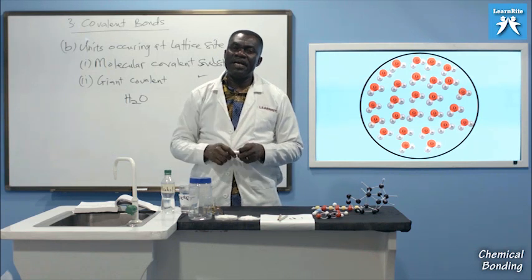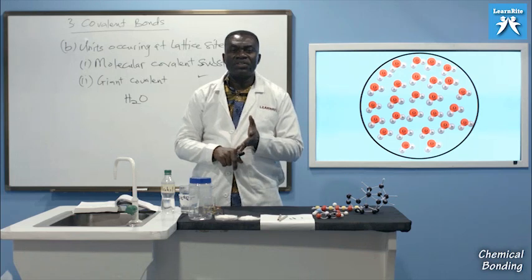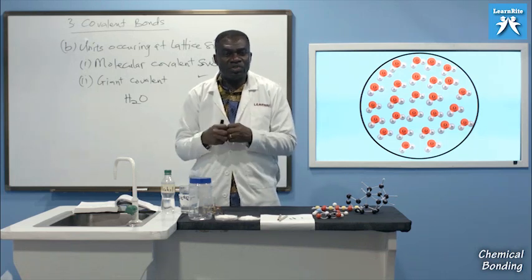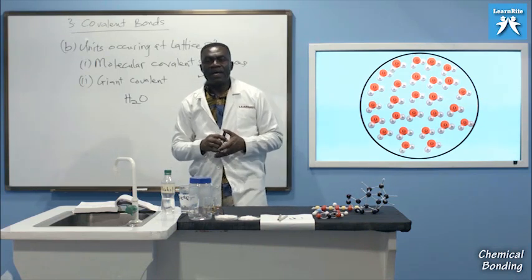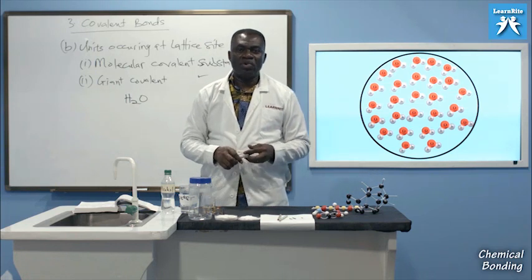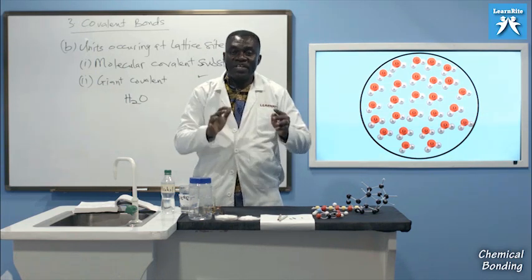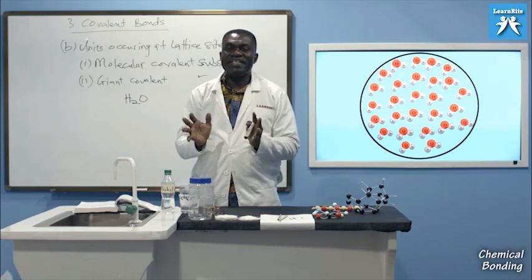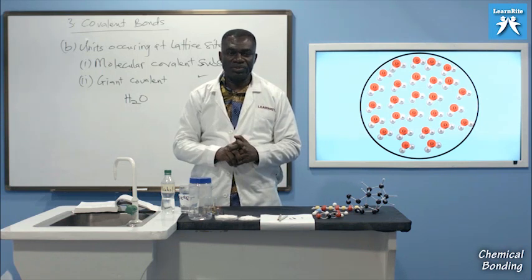In these simple covalent substances, they either have hydrogen bonds as the forces holding the individual molecules together, or they may have what you call van der Waals forces holding the individual molecules together. But the simplest thing that I want you to know is that just by the name, molecular covalent substances or simple covalent substances, we say they are small in size. And they are held by a few of their kind of molecules.